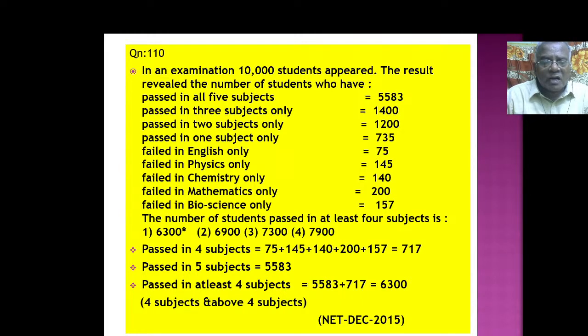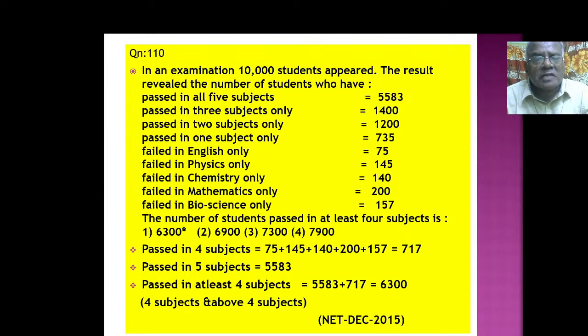So, what is asked? The number of students passed in at least 4 subjects. So, passed in 4, what is the understanding here? At least 4 subjects means those who have passed in 4 subjects plus passed in 5 subjects. That is called at least 4 subjects. You have to understand the meaning of these words. At least 4 subjects means 4 subjects passed students plus 5 subjects passed students, both together.